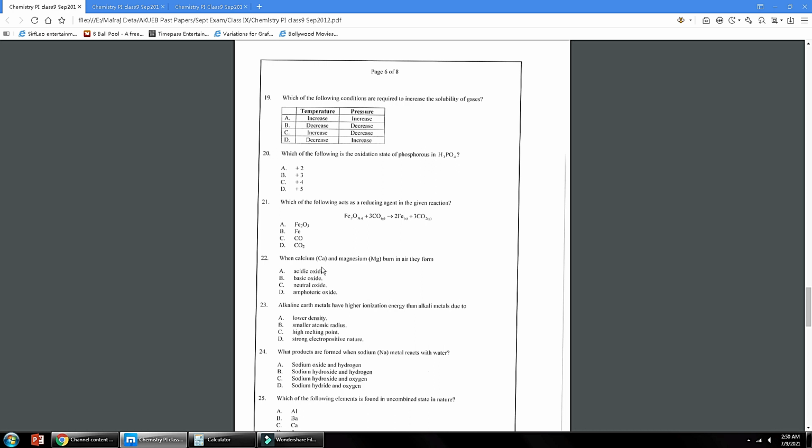Number 22, when calcium and magnesium burn in air, they form... because both are metals. Metals form basic oxides. Option B is the correct answer.